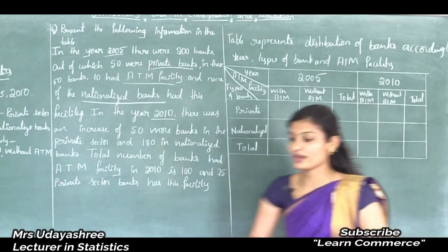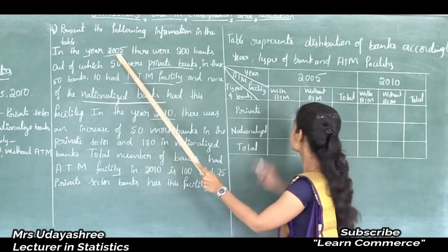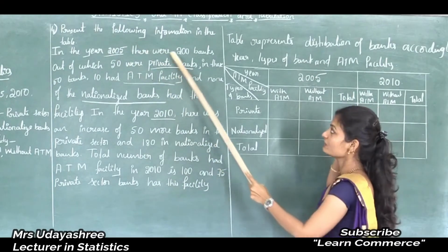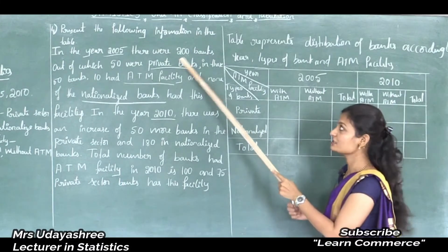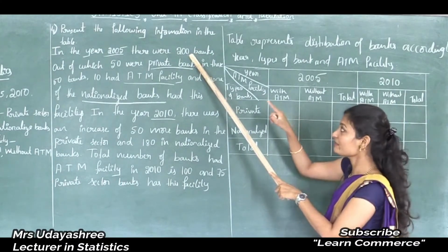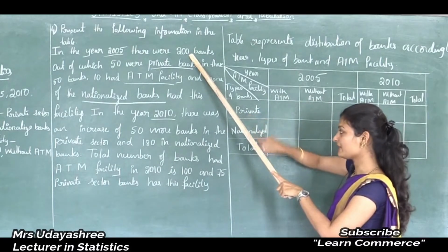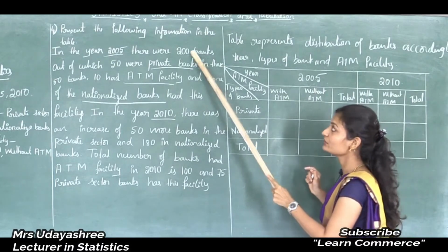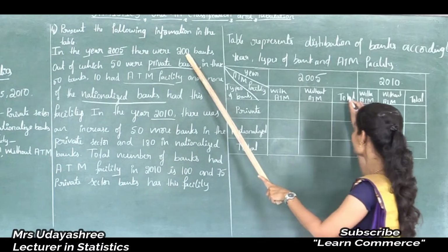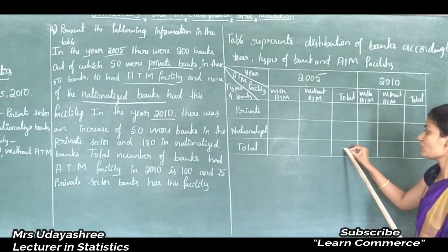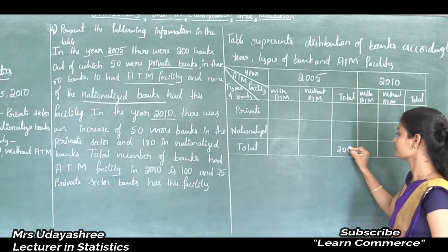Next, let's see the question. What information is given in the question? In the year 2005 there were 200 banks. So in 2005 the total number of banks is 200. They didn't mention with ATM or without ATM, and they didn't mention private or nationalized banks. They gave only the total number of banks. So this cell indicates the total number of banks in 2005. Here I'll write 200.